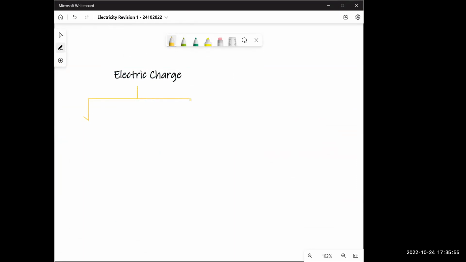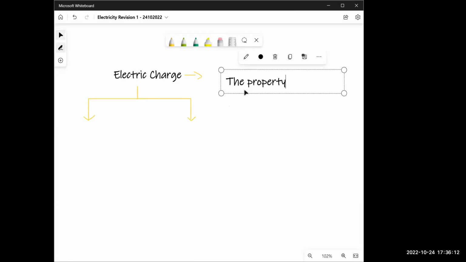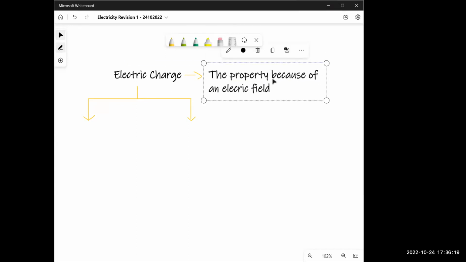Now, what is electric charge? You don't need to know that. It's like mass, right? Everything has mass. We don't say what is mass. Mass is basically the amount of substance in something. Well, this would be the property because of an electric field. They don't ask you this in the exam. You don't need to know what electric charge is.